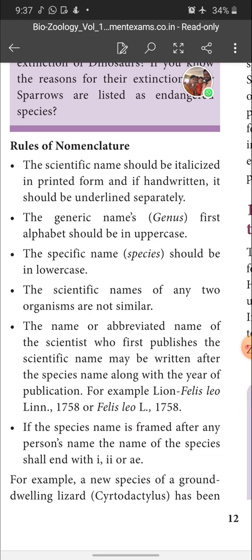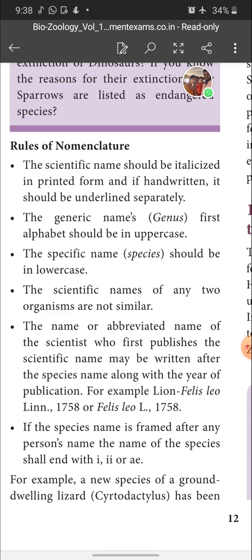If any scientist publishes the scientific name of an animal first, the abbreviation of the scientist will be written after the species name. For example, Linnaeus first published the scientific name for lion.